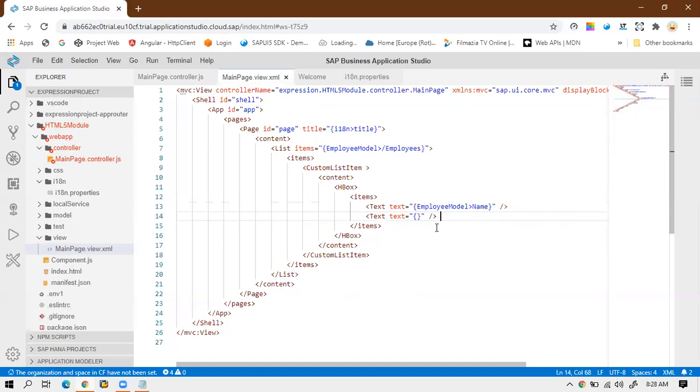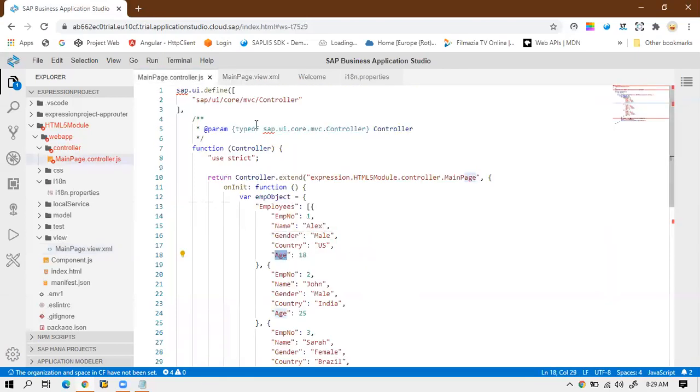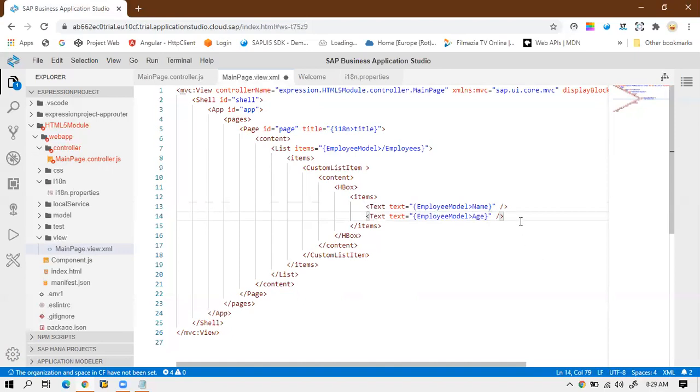Okay, if the particular person is 18 years or more than that, then that person is eligible. Otherwise, the person who is less than 18 years is not eligible. So I will copy this employee, and then I will copy this age. Okay, so now the basic binding is done.